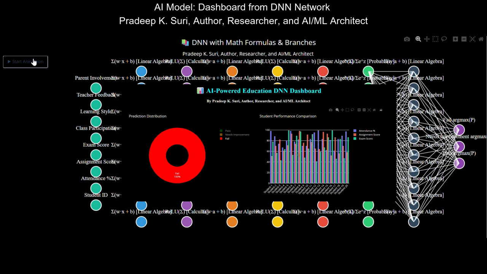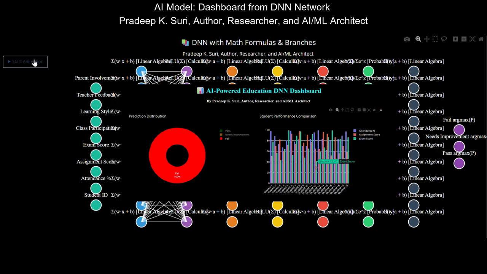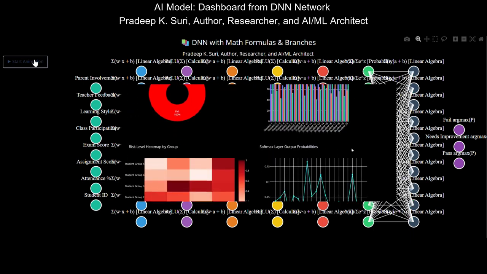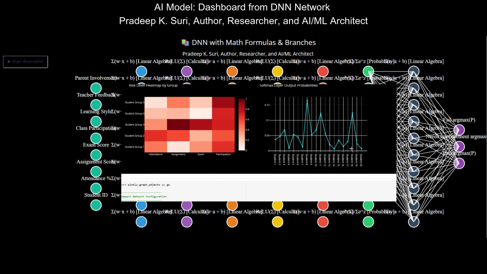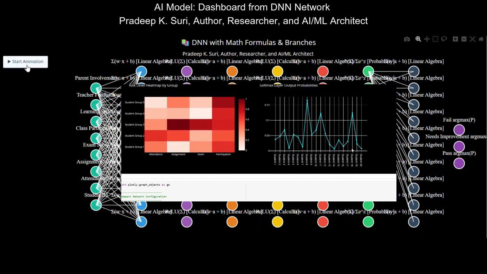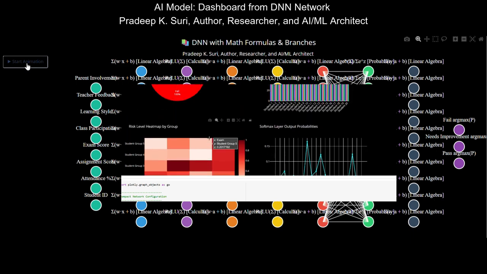Institutional level. Schools and districts could aggregate data from such dashboards across multiple classrooms or schools to inform policy decisions, resource allocation, professional development needs for teachers, and curriculum design. For example, if many student groups consistently show high risk in participation, it might prompt a review of teaching strategies for engagement. Benefit for improvement. Education leaders can make informed strategic decisions based on real-time data rather than relying on intuition or anecdotal evidence, leading to more effective and efficient educational systems.